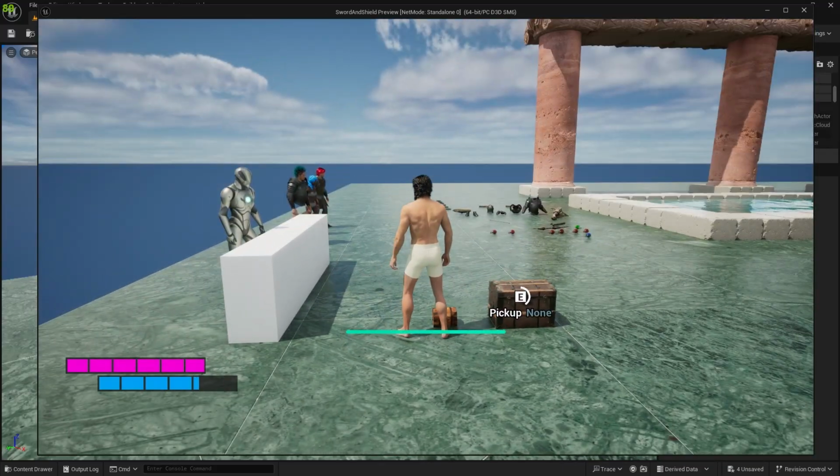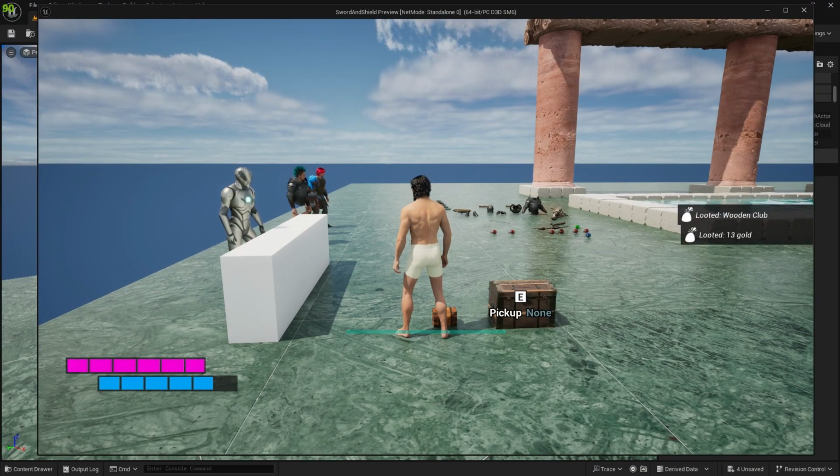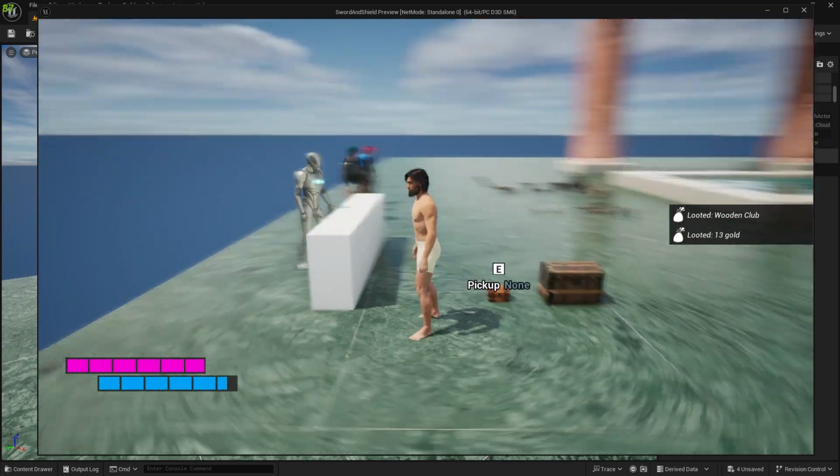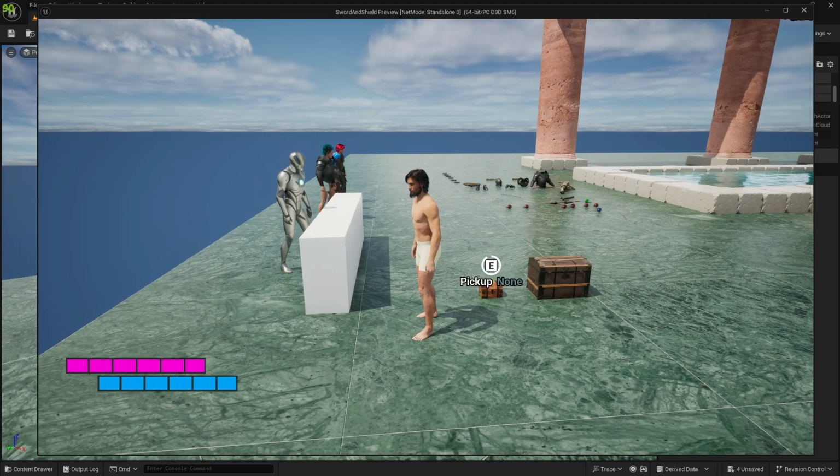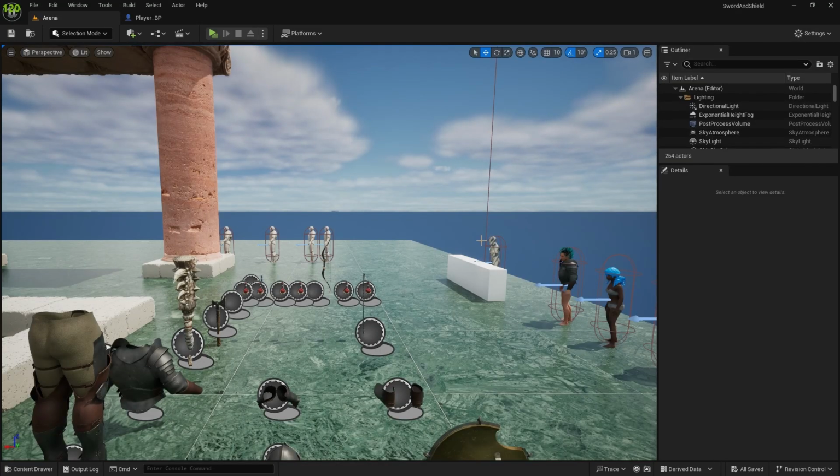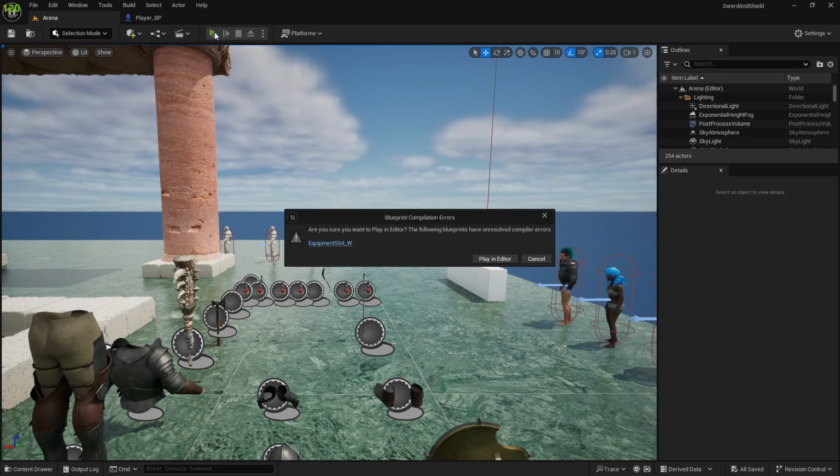Hey guys, in this video we're going to create a chest with loot, and it will work in a similar way to our loot bag, but you will be able to set the items directly on it and also change the static mesh to whatever you like. And the first thing I want to do is fix this little issue that I have after